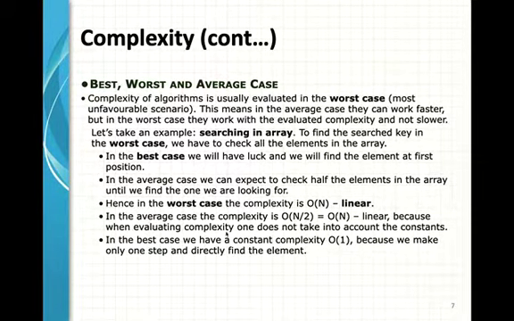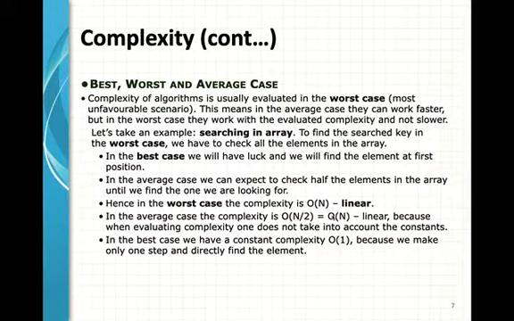In the average case complexity, that is order of n by 2, since we are looking at only half of the array. So if our size is capital N, then in case of average complexity it is termed as n by 2, but it is equivalent to order of n.